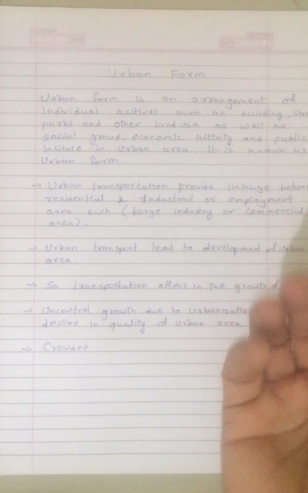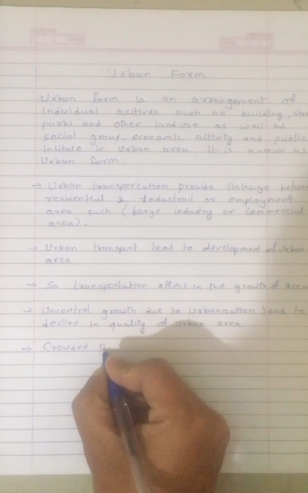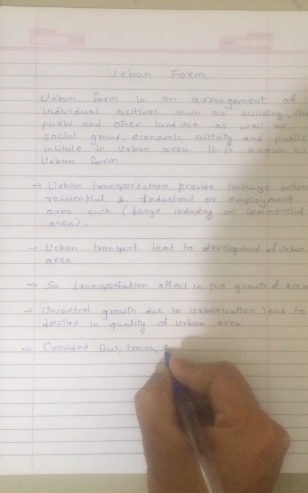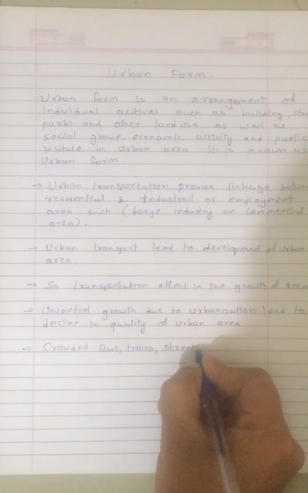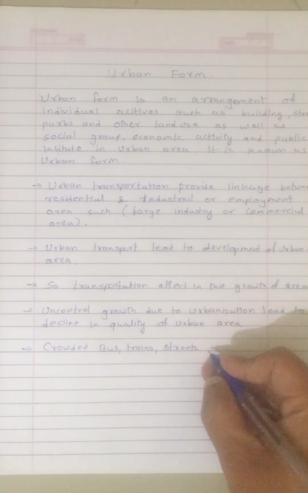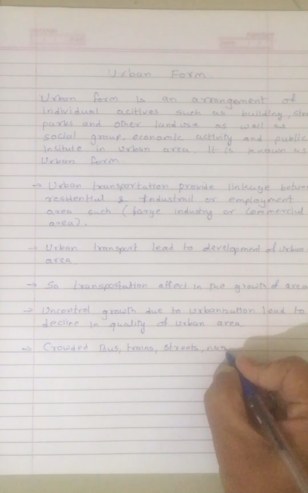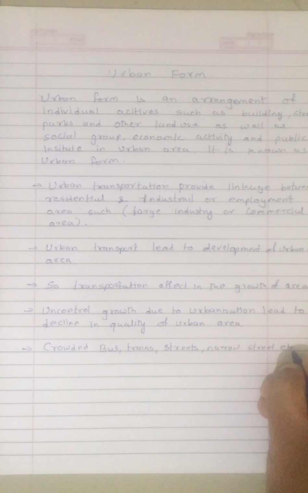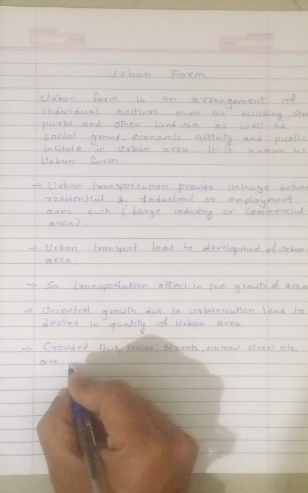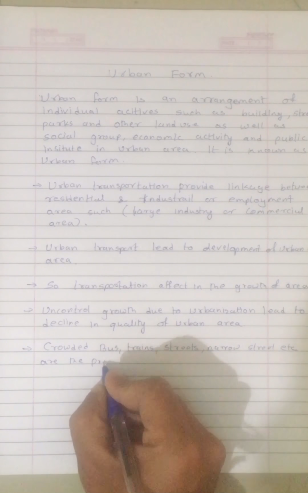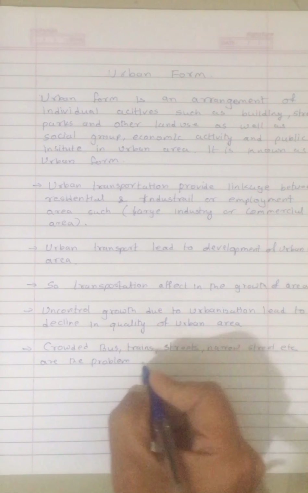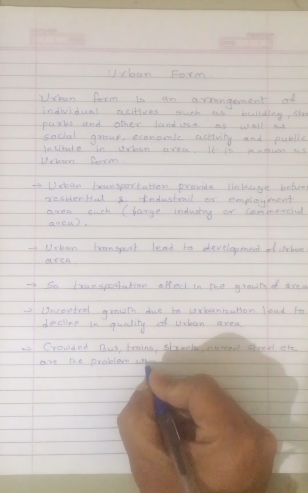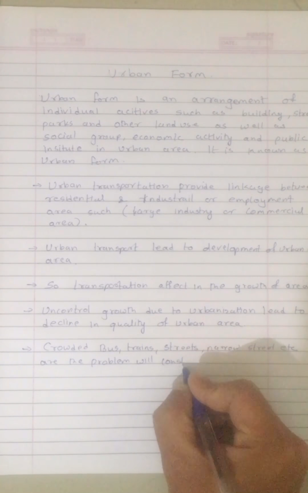Okay, these are the problems: crowded buses, trains, streets, or narrow streets, etc. are the problems which will arise in the given area.